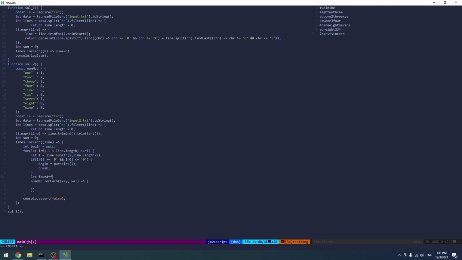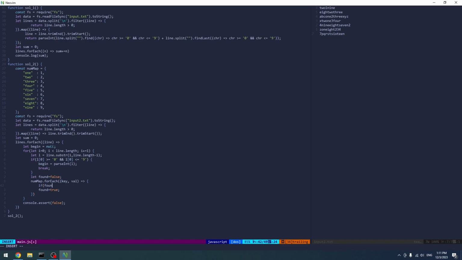Let found equal to false. Found equal to true, by the way. Why do we need that? Because I kind of don't know how to break out of the upper loop, right? So we can do, I guess, if found equal to true.